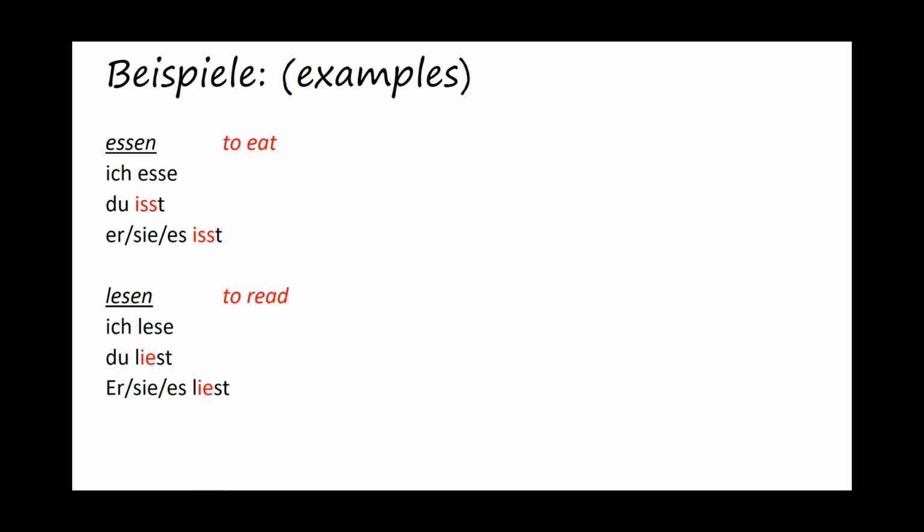Lesen. Ich lese. Du liest. And sie, es, liest. So the E sound from ich lese turns to an IE sound in du liest. Fahren. Ich fahre. Du fährst. Sie, es, fährt. And again you can see this is an A to Ä sound.